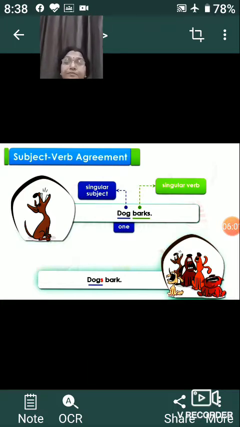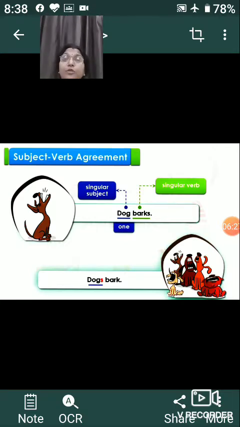So with the help of an example, let us talk now. We have the dog. Okay, here we are talking about a single dog. So, dog barks. Here dog is singular, and when we write bark with s, it tells us about the singularity of the action taken by the animal. So barks is a singular verb. Why are we using barks here? Because we have the singular subject.